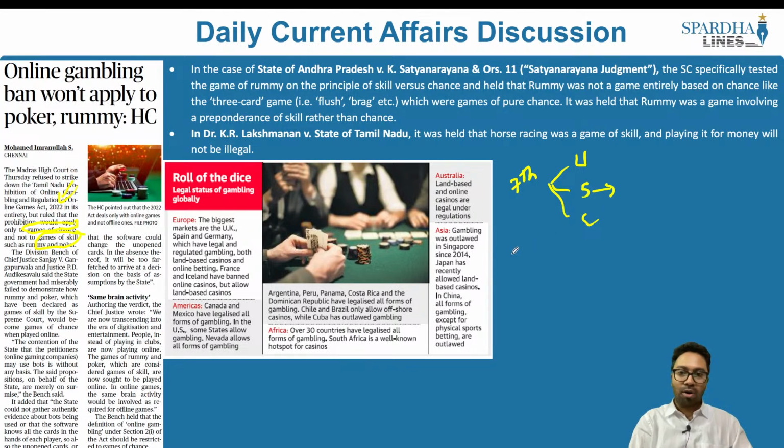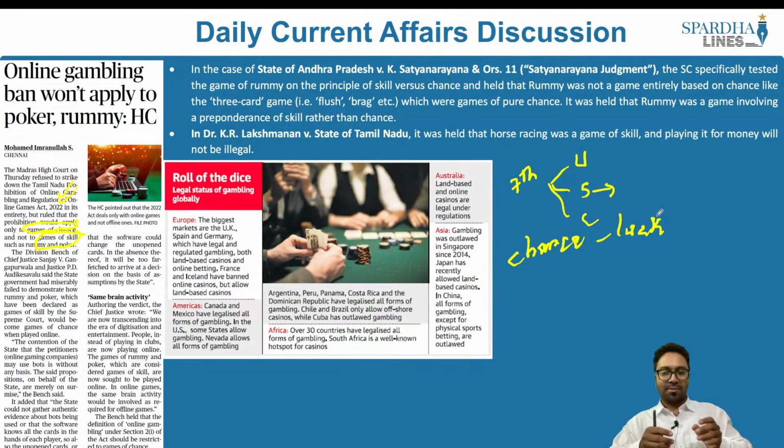What is this game of chance as well as game of skill? When we speak about game of chance, what exactly happens? It is this particular game where a lot of luck factor comes into the picture. What is this luck factor? Let's say for example, you are playing Andar Bahar. What is this Andar Bahar? There is a game of cards where you say that this is the number that you wish that it comes on your side. So let's say for example, I say 3 should come on my side. You do not know what exactly is the skill that is being applied. So the person starts sharing these particular cards. So the minute this 3 comes to your side, you will get the money. But if the 3 card goes to the other person, that person gets the money.